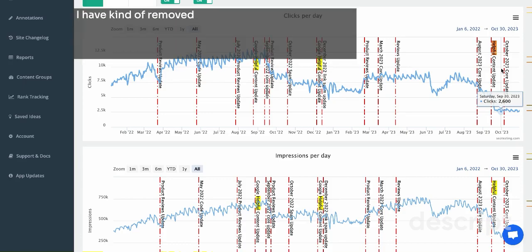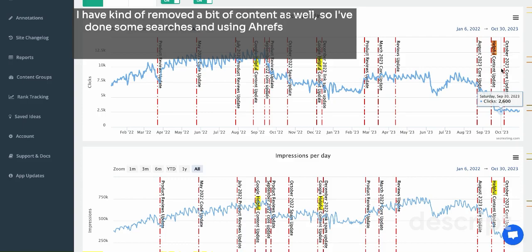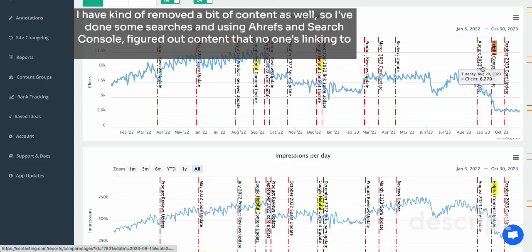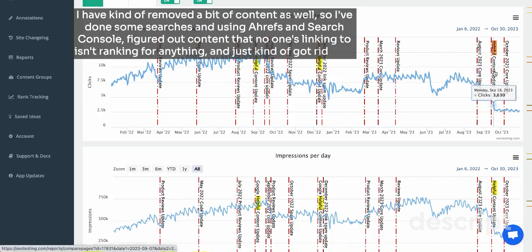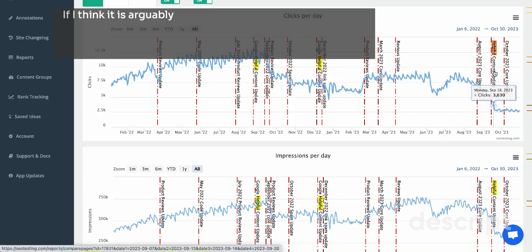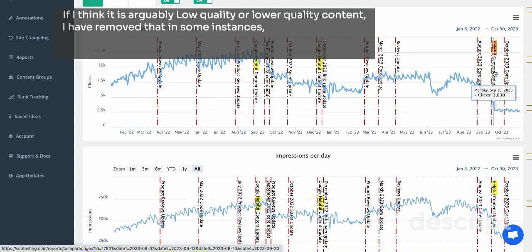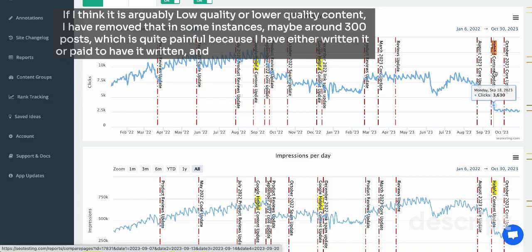I have removed a bit of content as well. I've done some searches using Ahrefs and Search Console, figured out content that no one's linking to, isn't ranking for anything, and just got rid of it. If I think it is arguably low quality or lower quality content, I have removed that in some instances, maybe around 300 posts, which is quite painful because I had either written it or paid to have it written, and that's a lot of lost energy there.